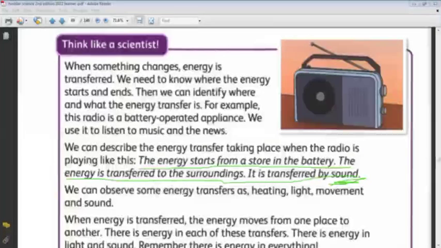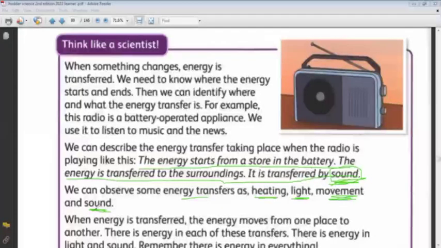We can observe some energy transfer, as the energy can be transferred in different forms. In the example of the radio, it transferred in the form of sound energy. The energy can be transferred in other forms, like in the form of heat energy, or light energy, or in the form of movement when something is moved, or in the form of sound, like in the example of the radio.